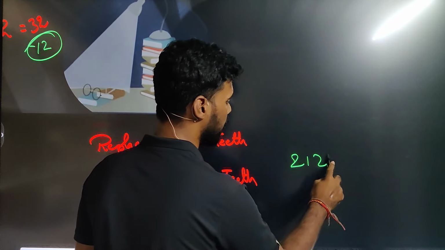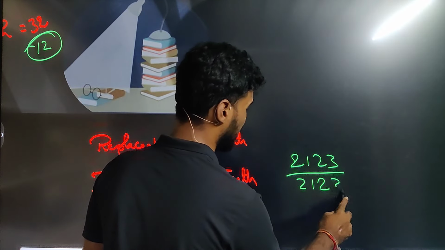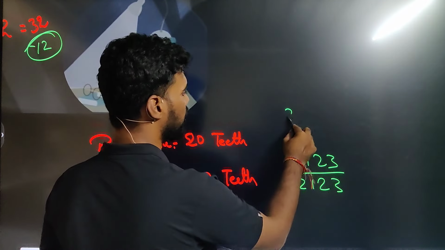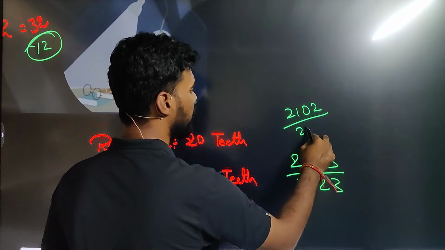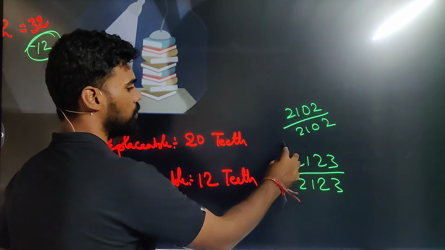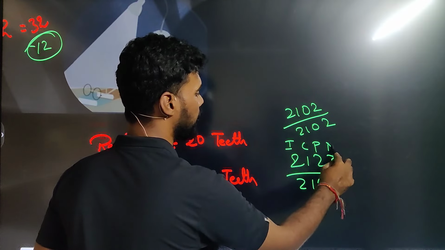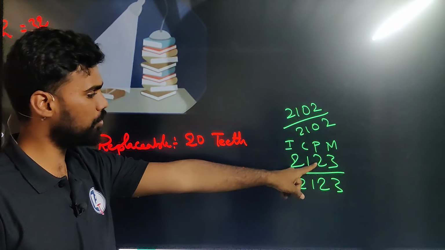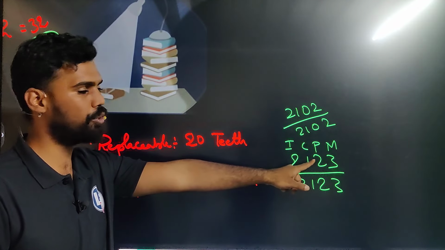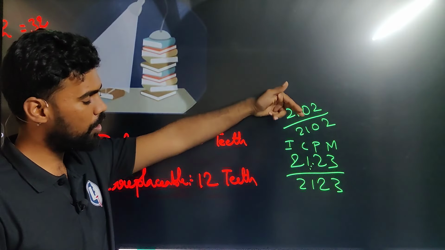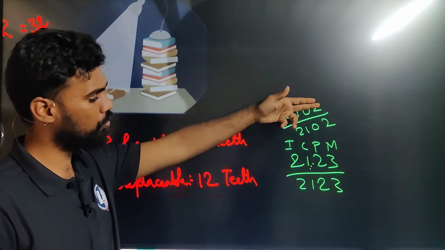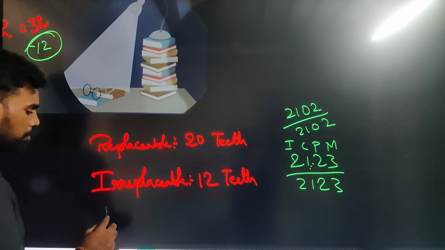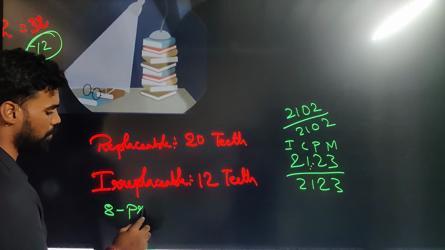Let's write the formula again. In case of permanent teeth, we found 2123 by 2123. This is the dental formula. Initially the formula was 2102 by 2102. So this is incisor, this is canine, this is premolar, and this is molar. Now how many premolars are increased here? Initially it was 0, but right now in permanent teeth we got 2 in each half jaw. That means we have got 8 permanent or irreplaceable premolars.